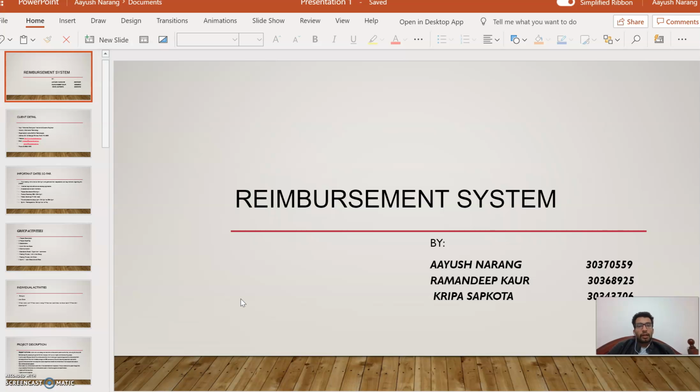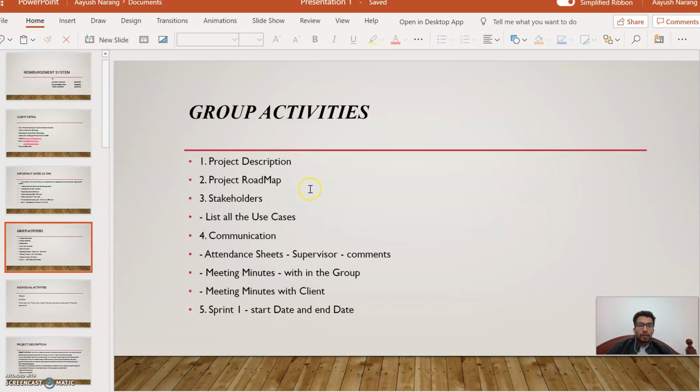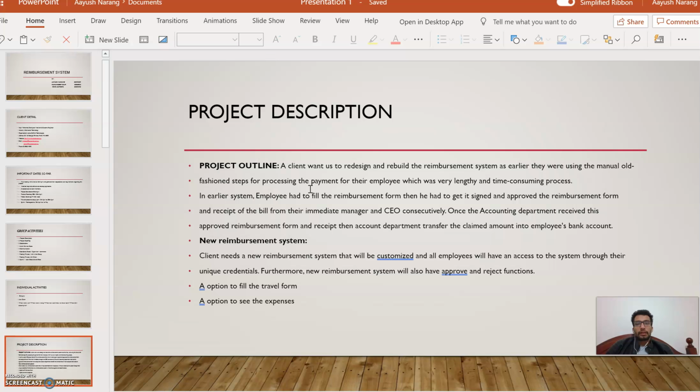For this project we have 3 group members: me, Ramadeep Kaur and Kripa, and this is the client detail given: website, email and all. In this presentation I'm going to explain what we did so far as a group and what my role is here. So this is the project description, where we're going to understand the need of this project.